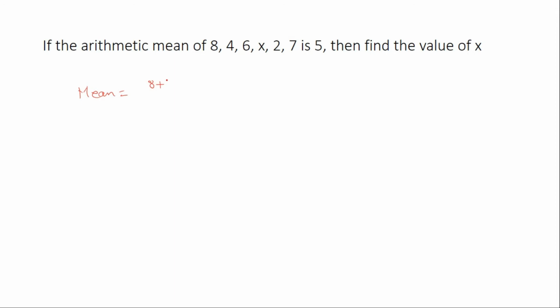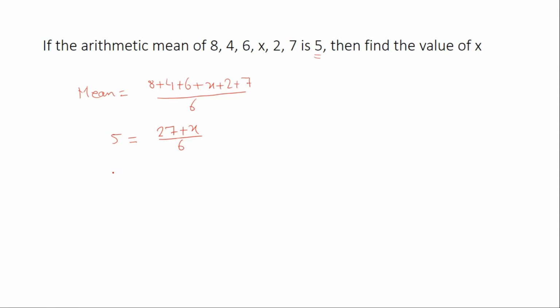8 plus 4 plus 6 plus x plus 2 plus 7 by number of observations, that is 6. In the question, mean is given 5. So we will write 5 equal to the total of these numbers, 27 plus x, by 6.